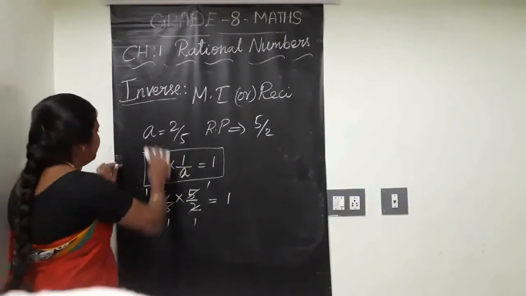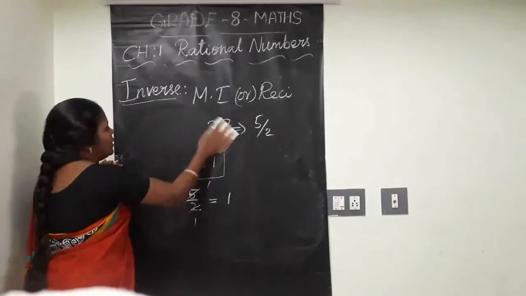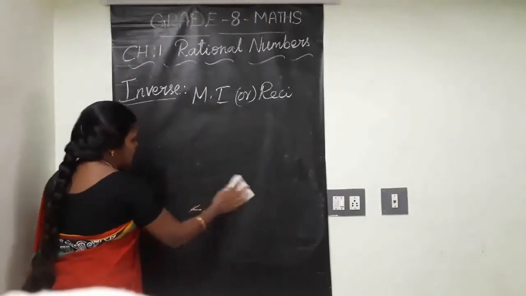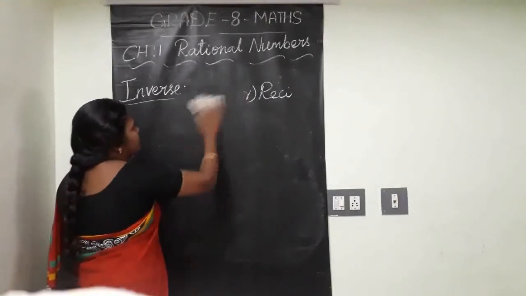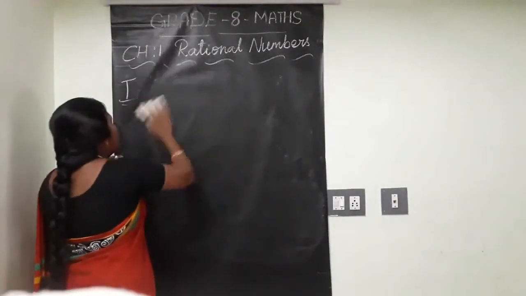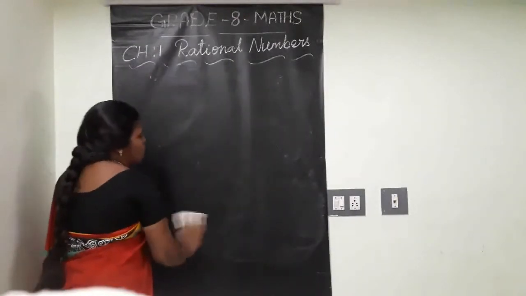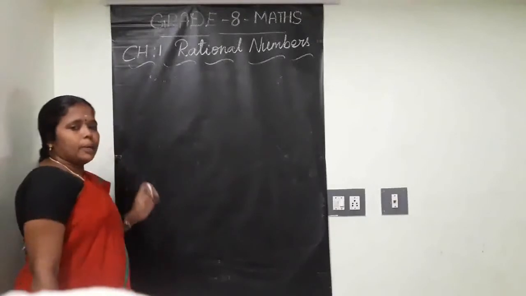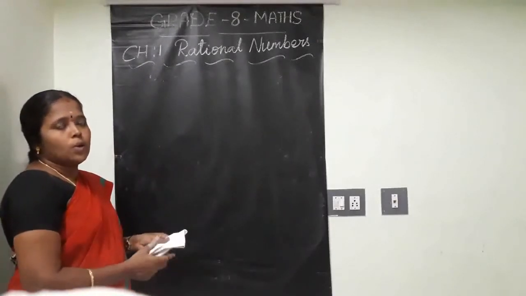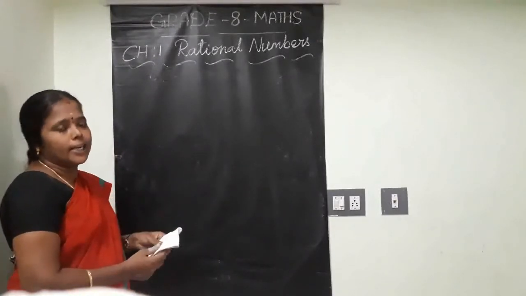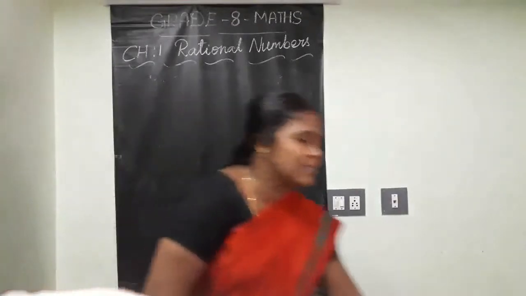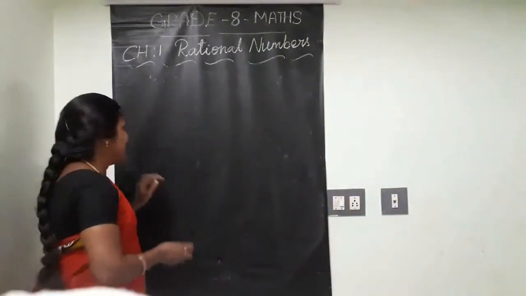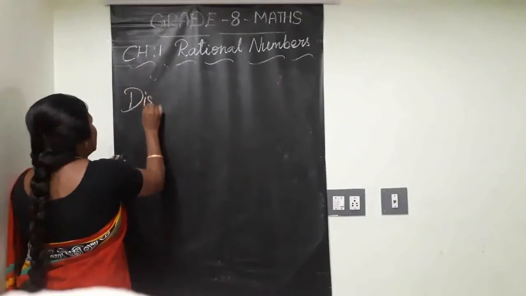Clear? See, one more property is there. I left it in the chart. Distributivity of rational numbers. What is that? Distributivity property of rational numbers over multiplication under addition. What is that? Property itself getting bigger. See, distributivity.